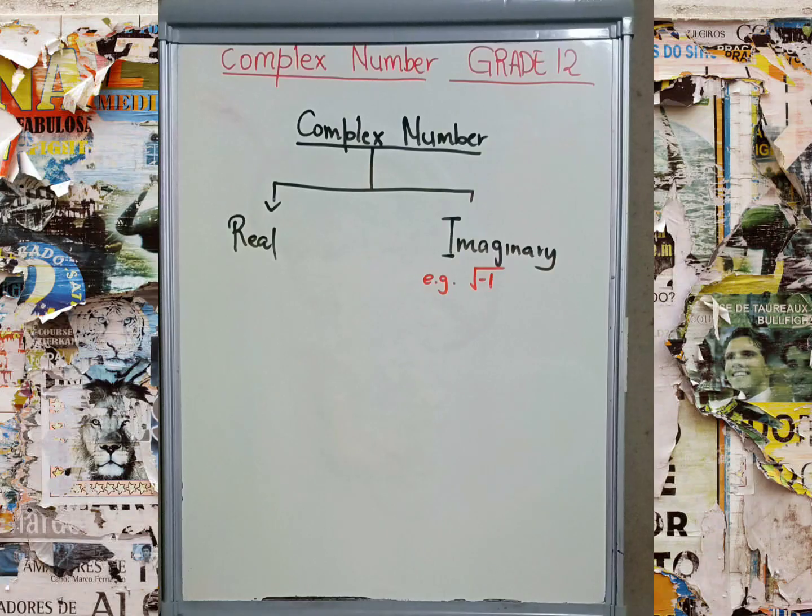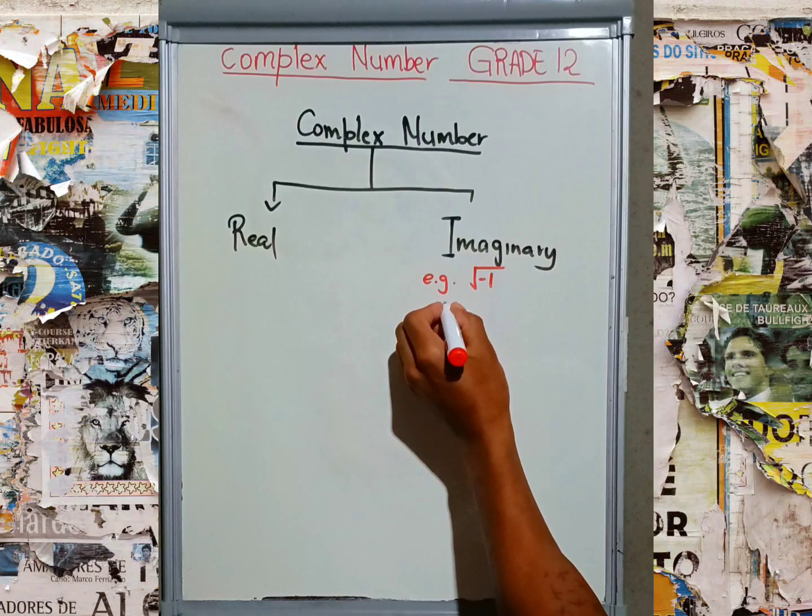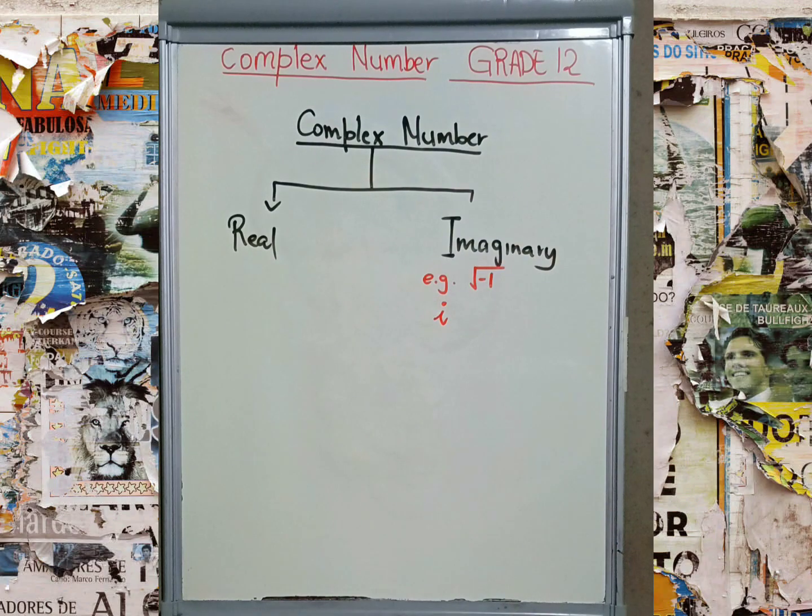Therefore, for imaginary numbers, in technical mathematics we have a variable that indicates the imaginary numbers. Which variable in grade 12? It is i.